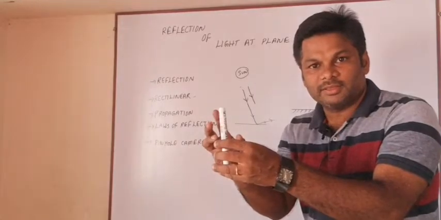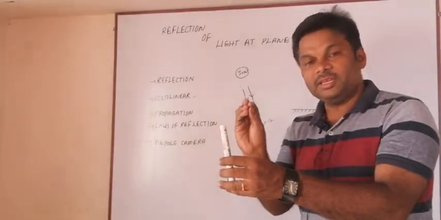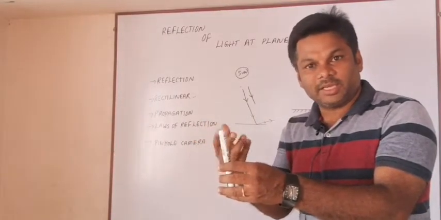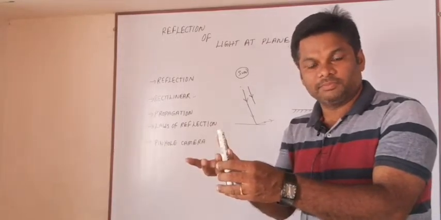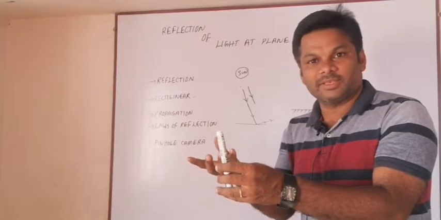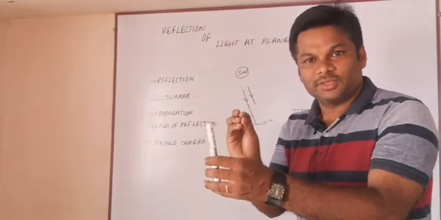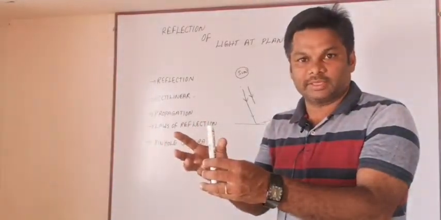Can I watch it? Definitely not. Why? Because that is a dark room. Is this the reason? Yes, this is one of the reasons. If I switch on the light in the dark room, can I watch this? Sure, I can watch. What is happening in these two cases?